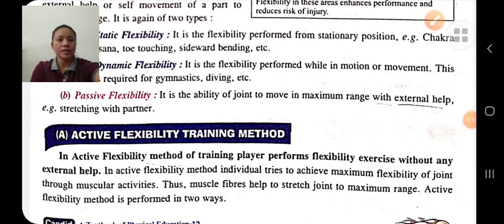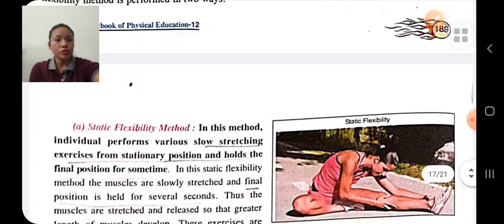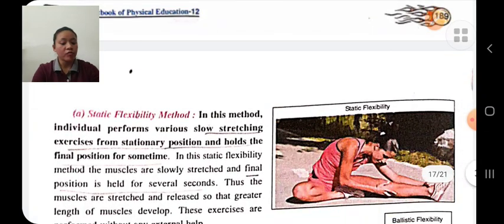Active flexibility training methods. In active flexibility training methods, we perform without any external help. In this training method, the trainee performs flexibility exercises without any external help. It is of two types: static flexibility and ballistic flexibility.